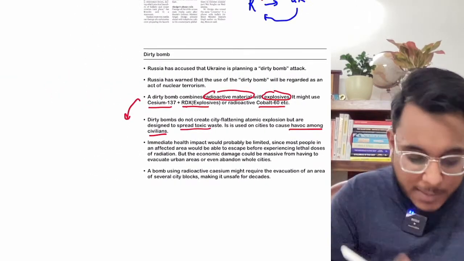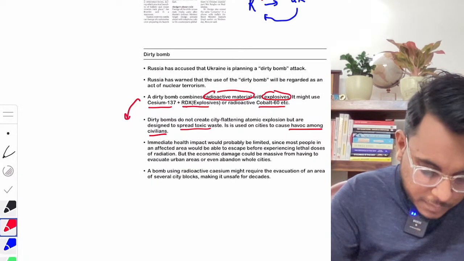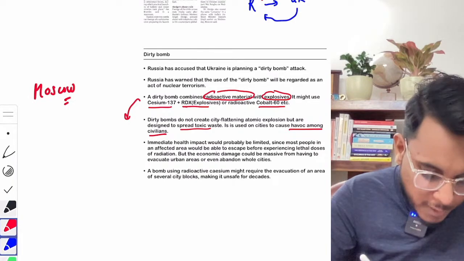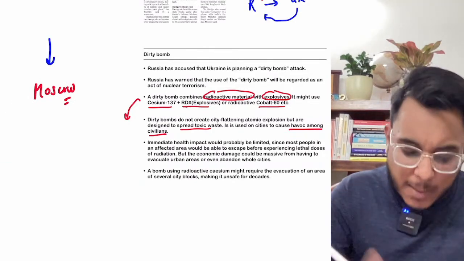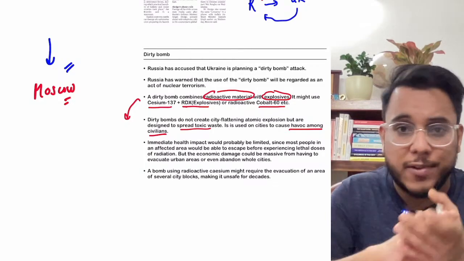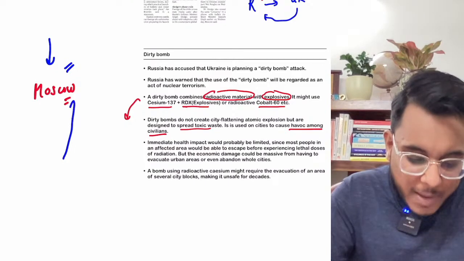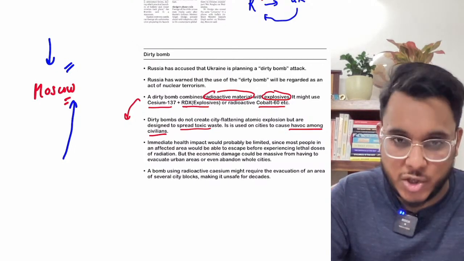Now you see this thing. Suppose, guys, you take some big city, for example Moscow. Moscow is a big city, and it is an economic center of Russia also. Now if a dirty bomb attack is done on Moscow, it will not bring immediate destruction.